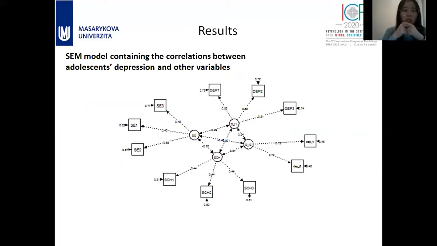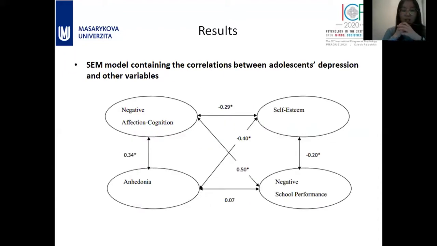Next, we did the SEM model to see the correlations between depression, self-esteem, and negative performance in schools. Here is the whole model containing the latent variables and indicators, but we will just focus on the correlations between the latent variables. Let us see this picture.